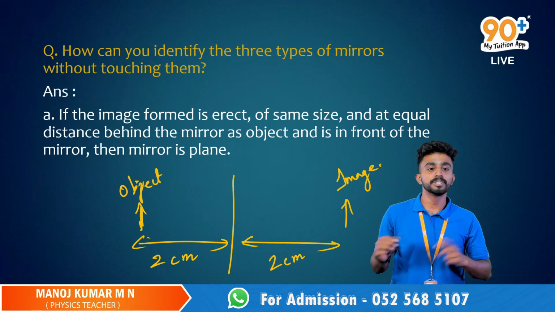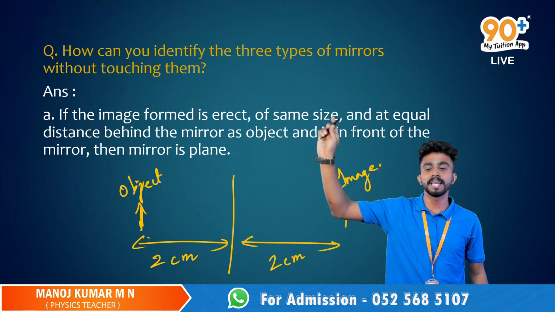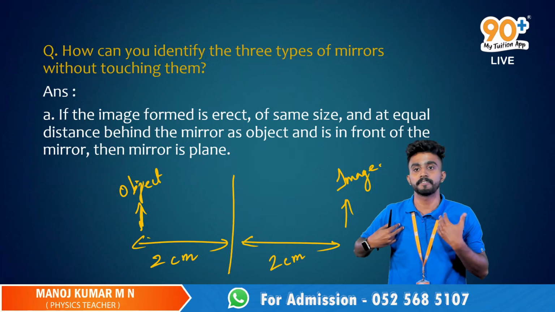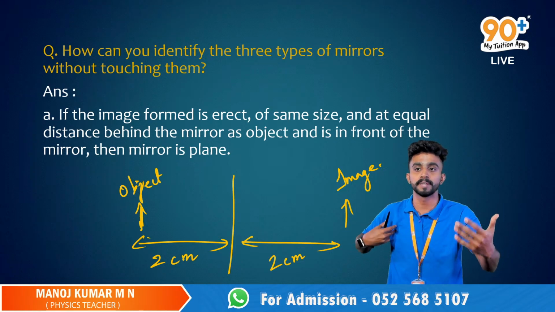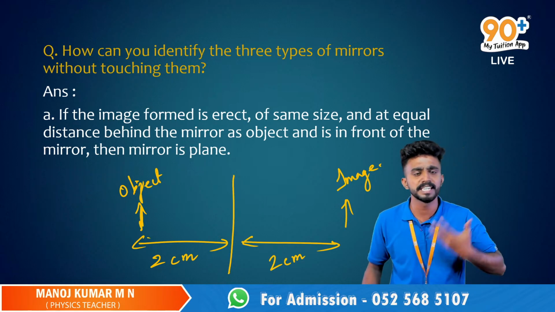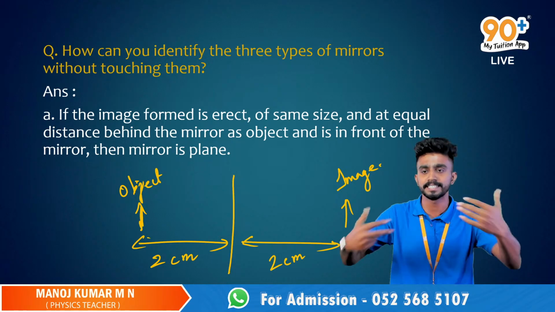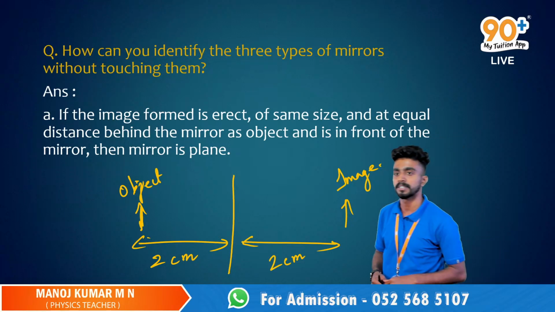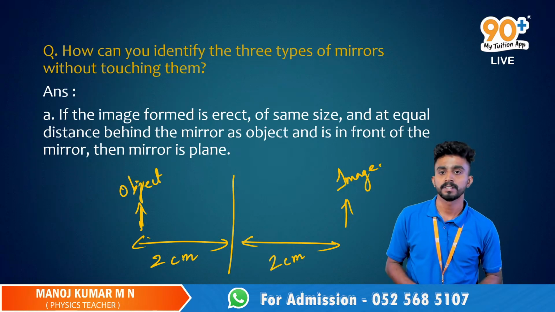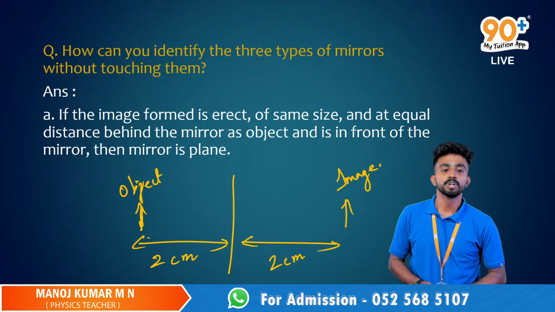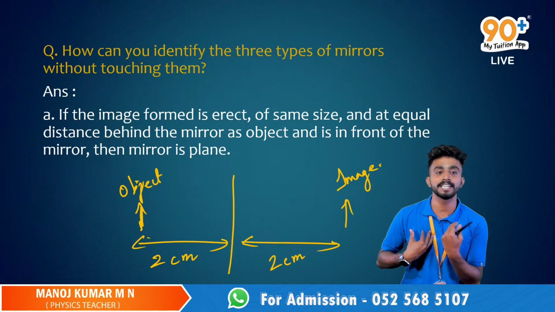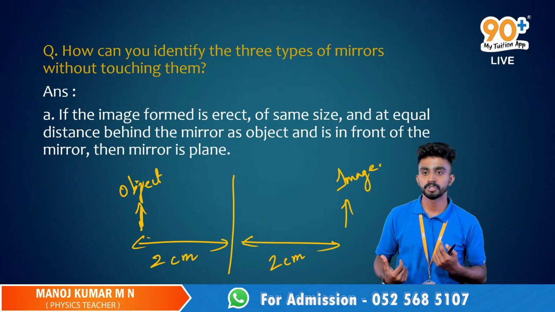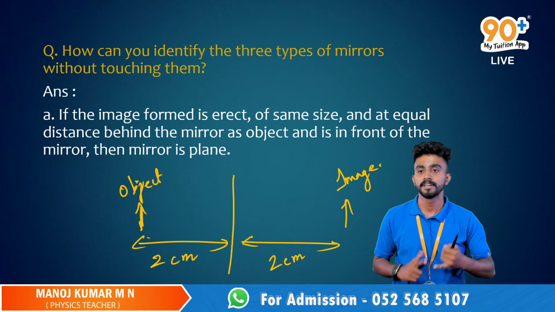Yes. Got it? So in the case of a plane mirror, when we look at the mirror, we don't see ourselves away from the distance we are standing from the mirror, right? We see ourselves in exactly the same position, in the reflection. Regin, isn't it? So if we have the same distance over there, will we have the same size? For sure, right? In the case of a concave mirror also, we have seen that.